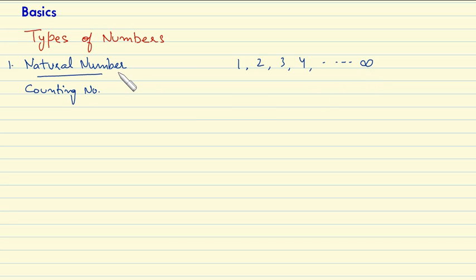So natural numbers are those numbers which are used for counting. They start from 1 and go on to infinity. All the natural numbers are denoted by a single alphabet, N. N represents the set of all the natural numbers.